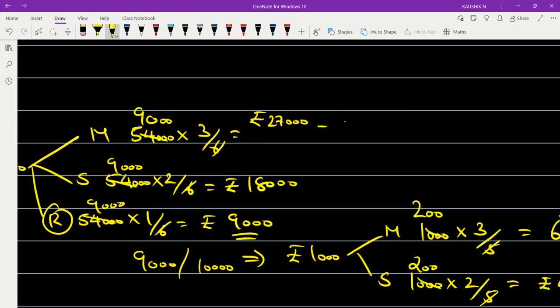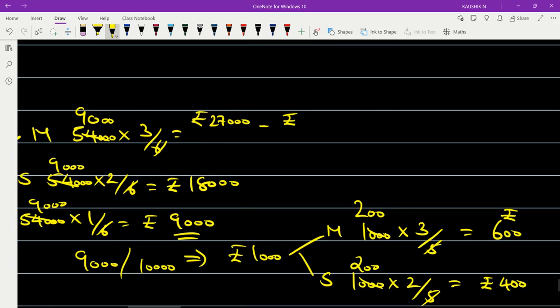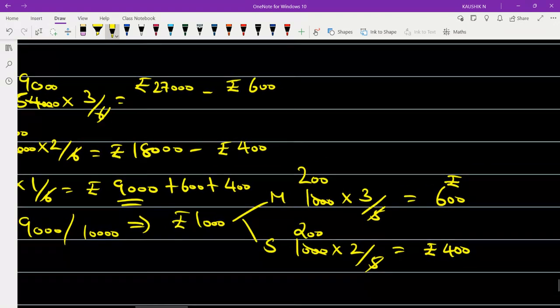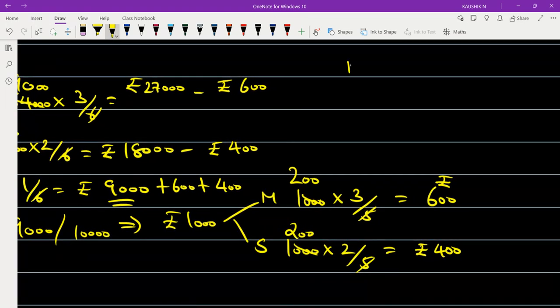அப்போ come to this, you have for Mohit 27,000 earlier. Now from this how much you have to take it? You have to debit 600 rupees, and then உங்களுக்கு இவரோட 18,000 rupees எவ்வளோ டெபிட் பண்ணும்? Rupees 400. And இவனுக்கு என்ன பண்ணுவீங்க? You will add 600 and 400. Now tell me what will be the final value of profit that will be credited to the partners Mohit, Sobit and Rohit.